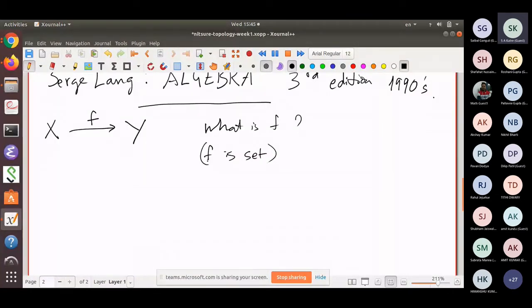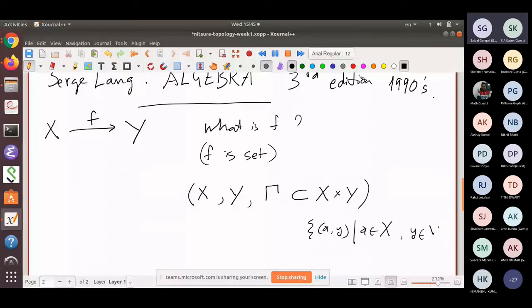So this set F is actually a triple. There is X, there is Y, and there is a certain subset Γ of X cross Y. This X cross Y is the set of all ordered pairs (x, y) so that x belongs to X and y belongs to Y. And we already defined ordered pairs. So now you have this stuff. The axioms of set theory tell you that, yeah, they all form a set, etc. They are pretty constant. And this is not any arbitrary subset, but this subset should have the property that